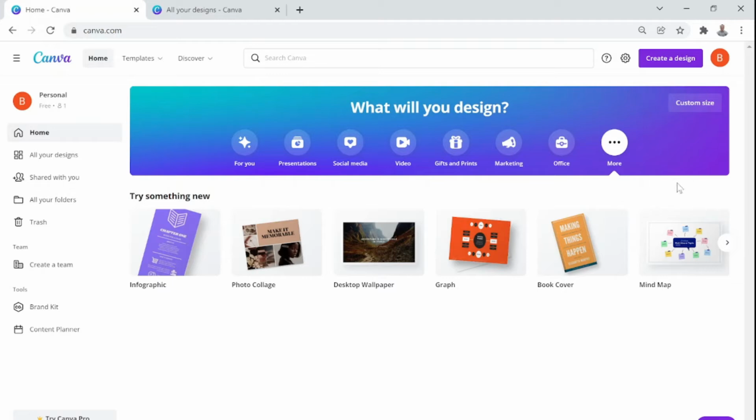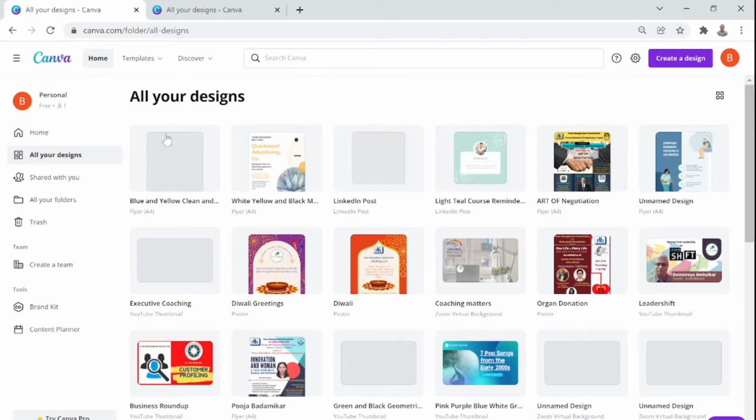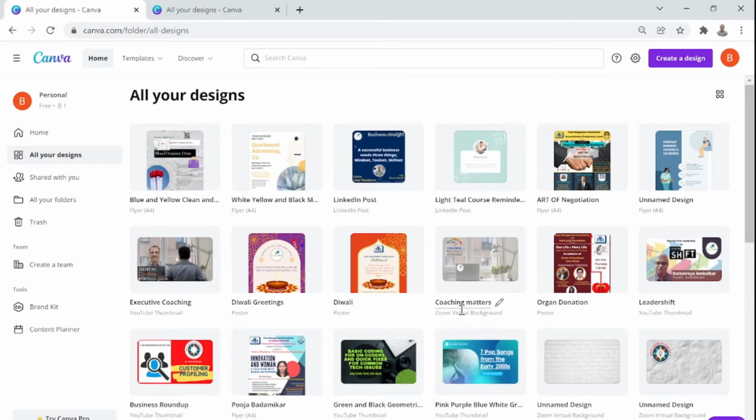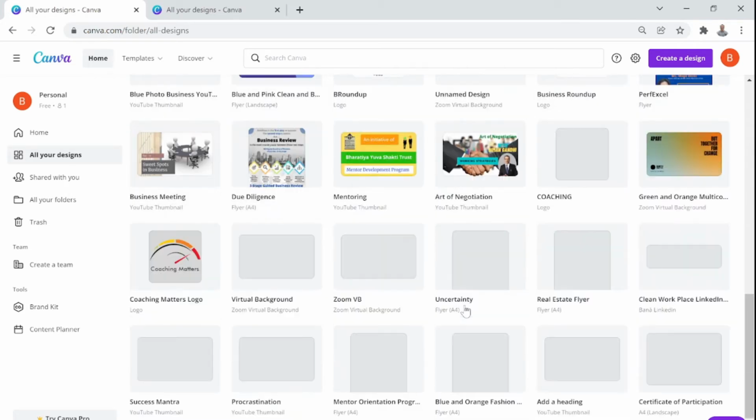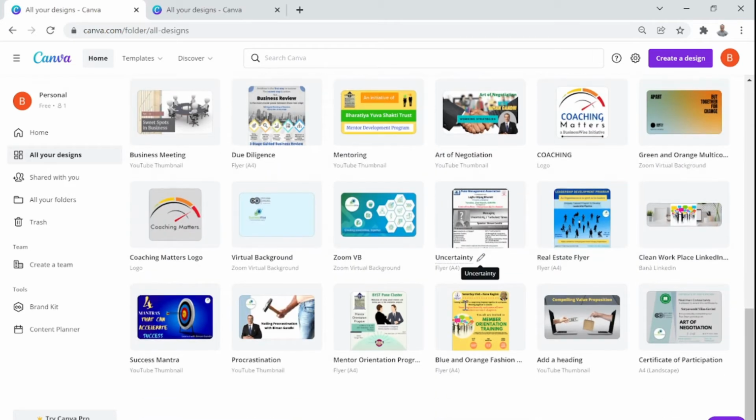Once you go here, if you look at the left palette, you see all your designs. Like I said, I have been using Canva, and if I click on that, it will show me all the designs I have created in the past, and you can see a number of flyers and small little media that I have created. Then the third option is shared with you.